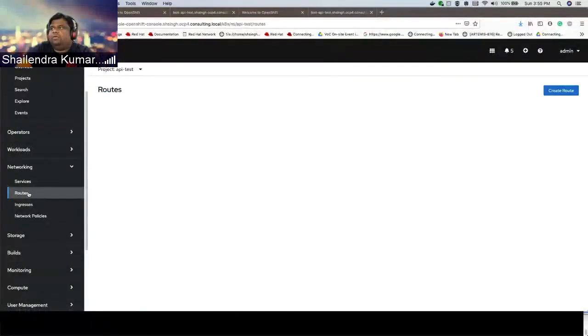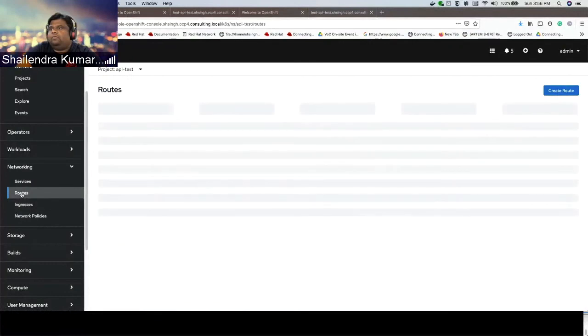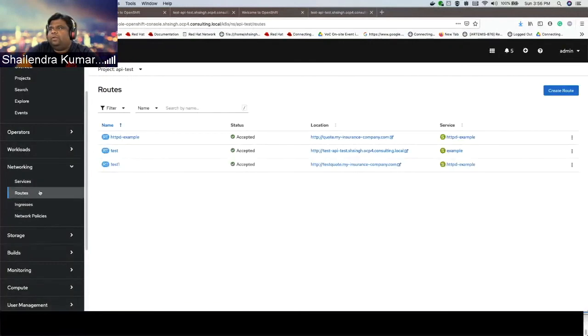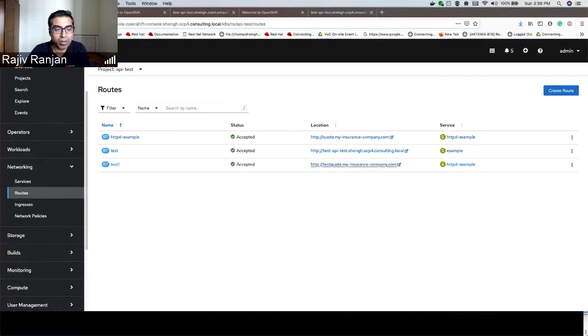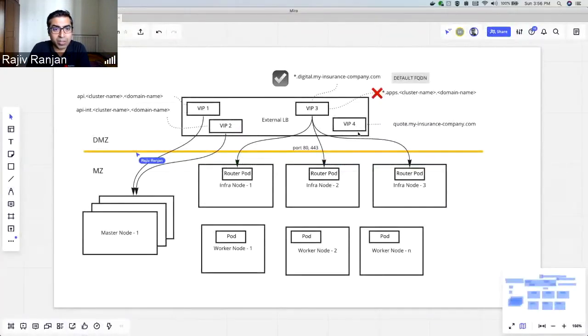Yes, this is how you create a route with a custom domain. Now I can see my test one running at my different domain name. Yep. As long as the name is getting resolved, it will point, and the whole traffic will go via the same VIP or a different VIP to your infrastructure node with the router, and it will reach the application. That's the flow.